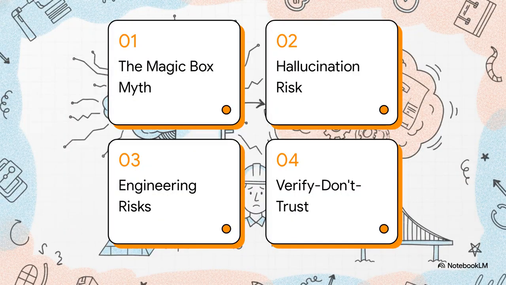Okay, here is our roadmap for today. First, we'll look at the magic box myth. Second, hallucination, which is that silent risk I mentioned. Third, real risks in engineering. And finally, we'll cover the verify, don't trust loop.